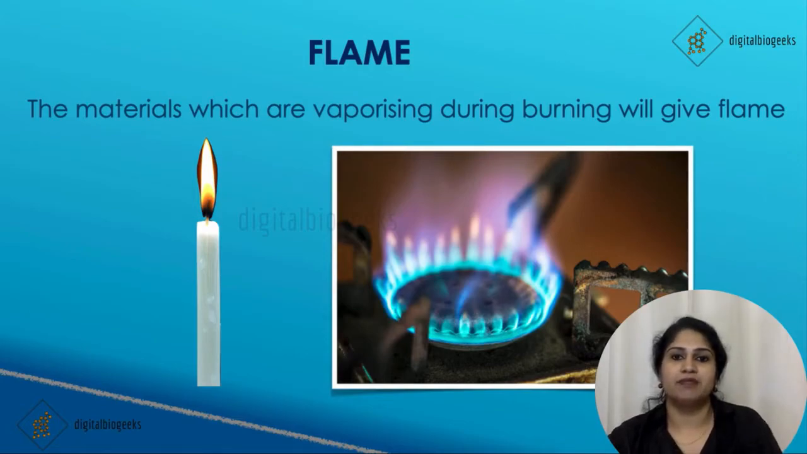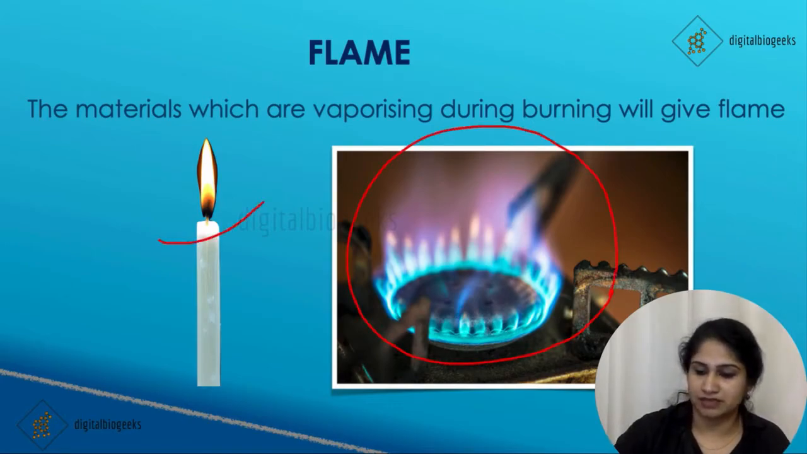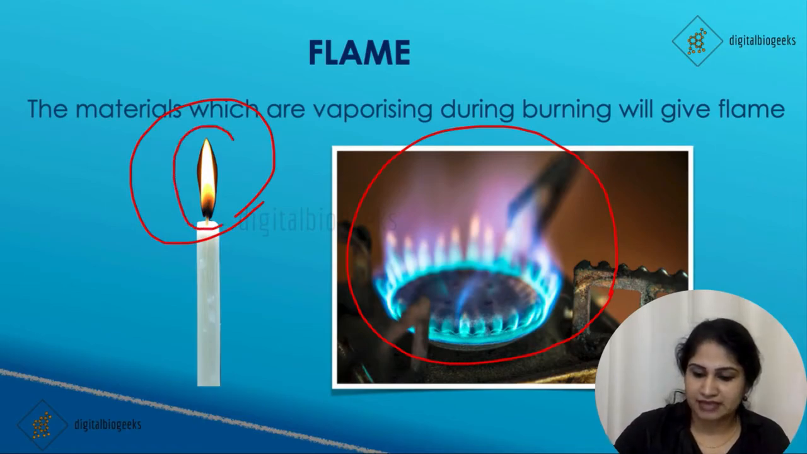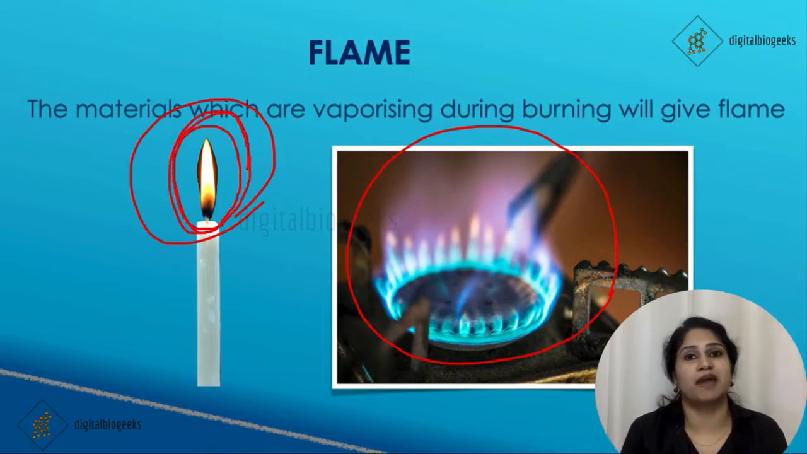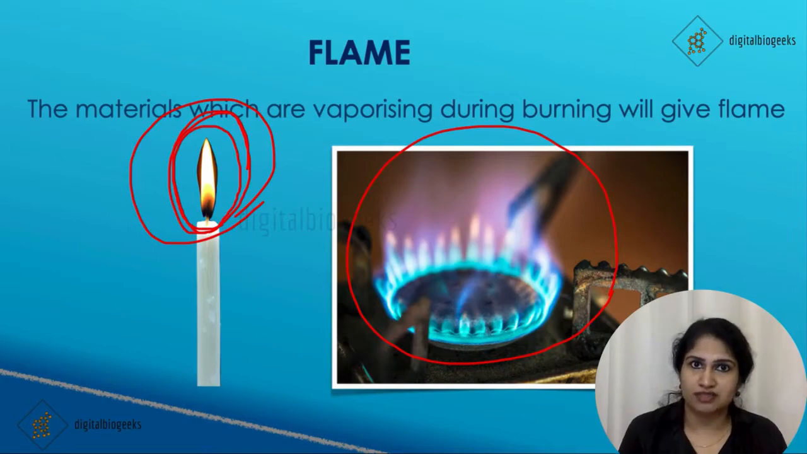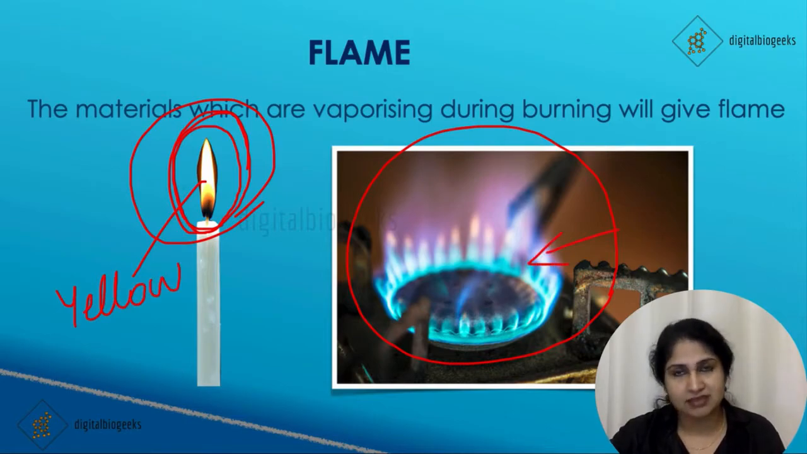And like an LPG gas stove, we can see a blue flame here, and here we can see a yellow flame. Why? What is the difference? When a candle is lighted, the air around it will expand due to the heat. That will cause a low oxygen supply. Because of this low oxygen supply, this flame is yellow. And here it is blue because there is sufficient oxygen supply.